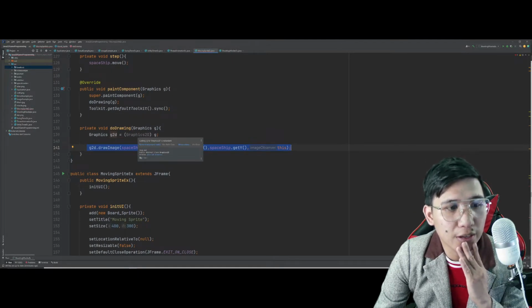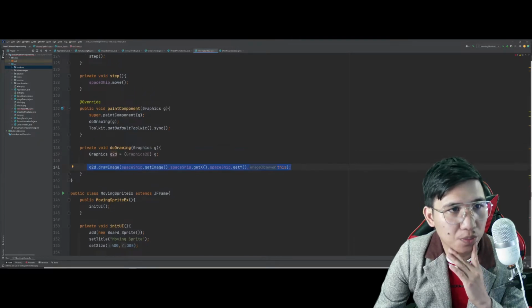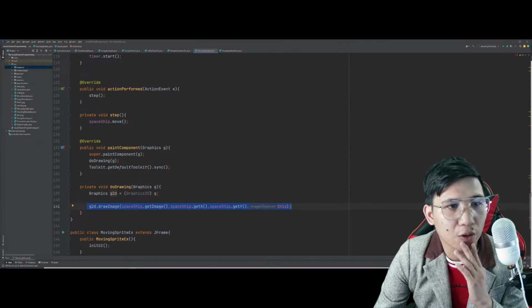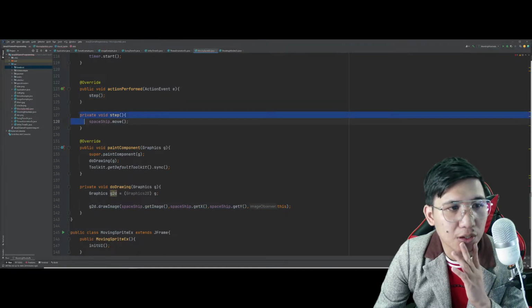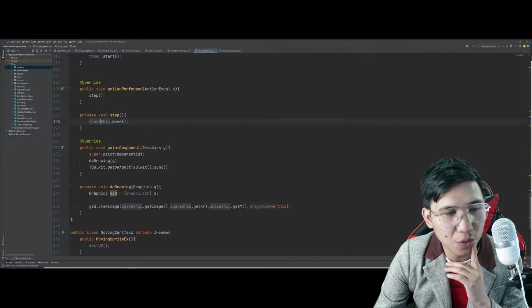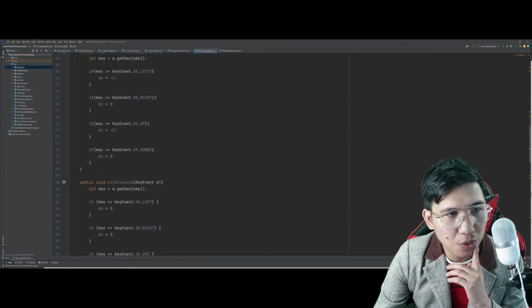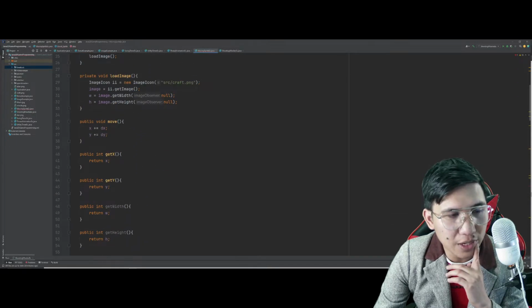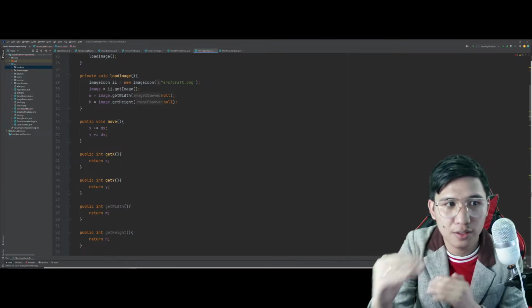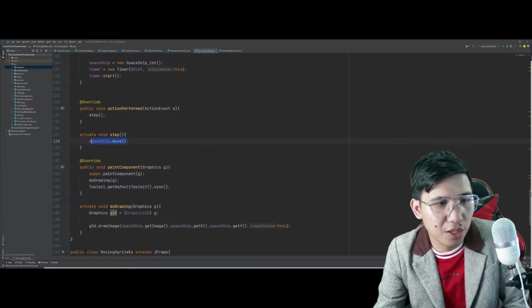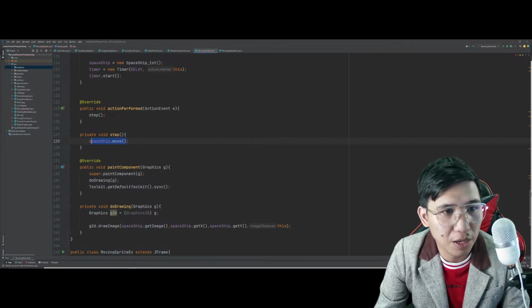Do drawing, tapos si actionPerformed, ito actionPerformed step. Yan. Tapos si private void step. Ano yung move natin kanina dito? Yung move natin dito, ayan, simply paganyan lang siya. Diba? Nagmo-move lang basically yung spaceship mo. So tatawagin natin si spaceship.move.